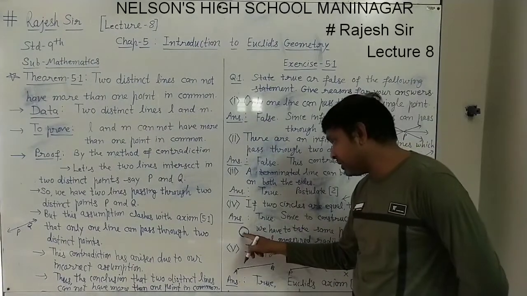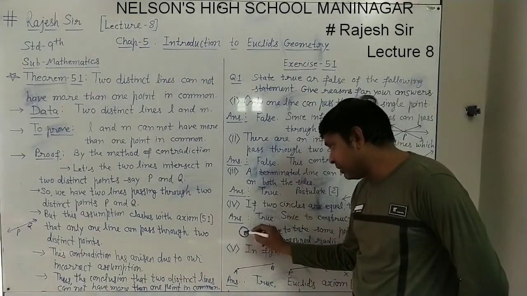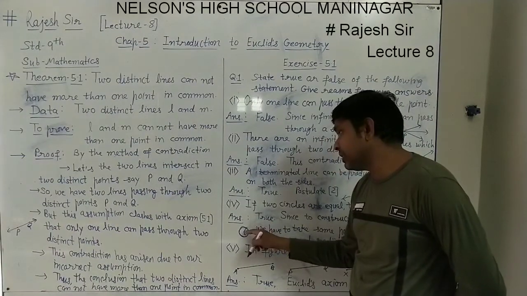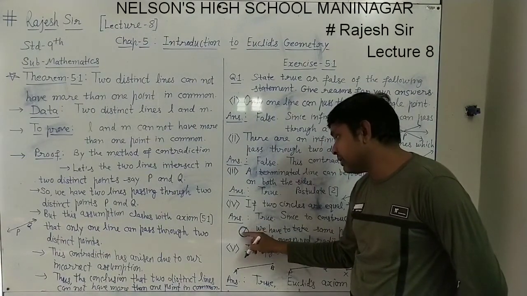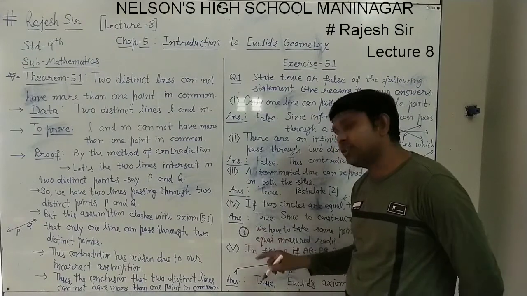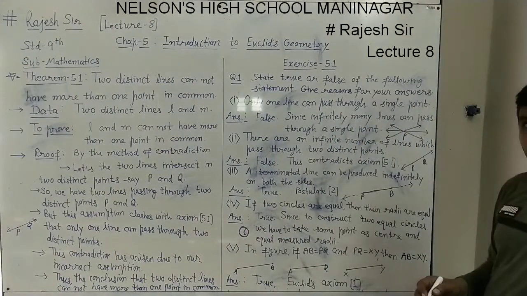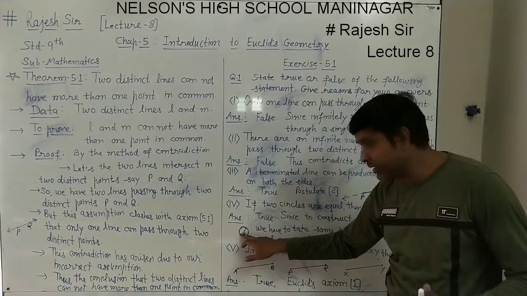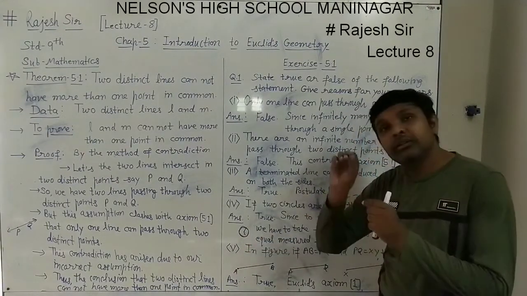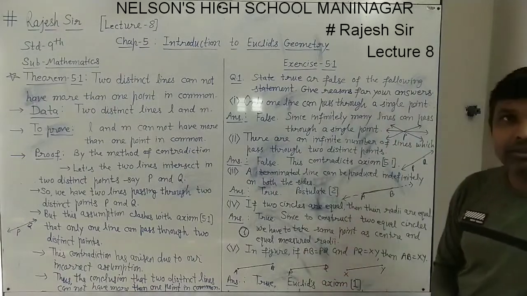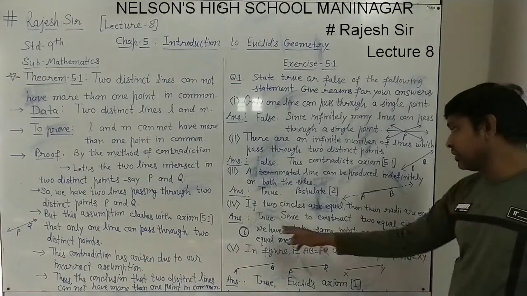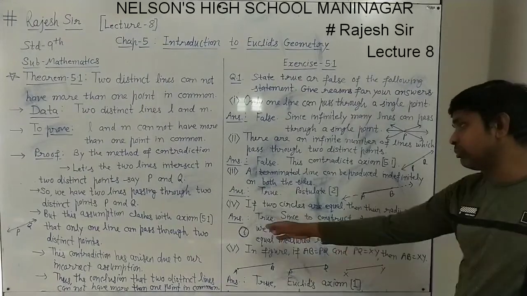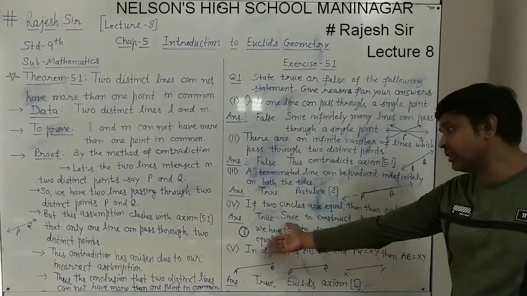So both will have the same center and the same radius also. This length, the center to the circle, is called the radius. So to draw two equal circles, we need the same point as center and the same measured radius. So the radii will be equal for the two circles. So it is true, with this reason, and the figure also we can draw in support of it.